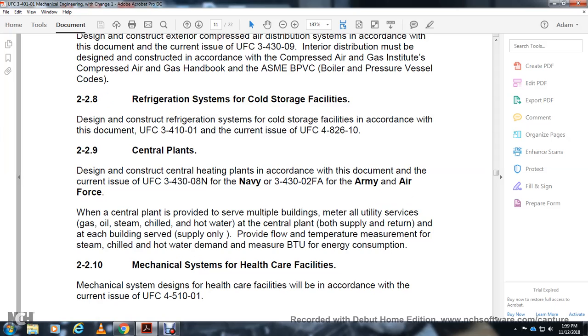2.10 Mechanical system for healthcare facilities. The mechanical system designed for the healthcare facility will be in accordance with the current issue of UFC 4-510-01.